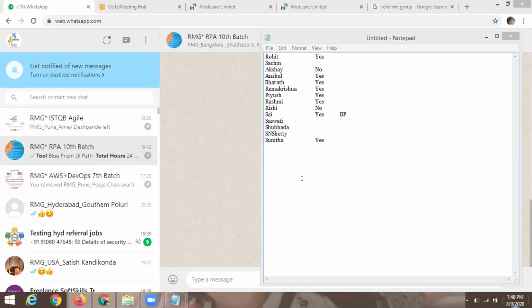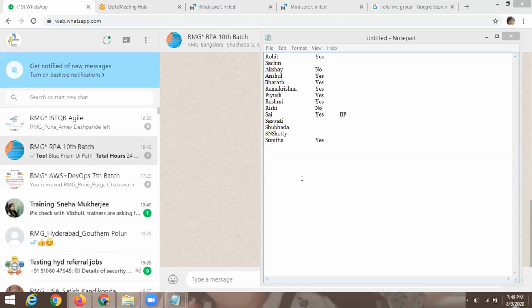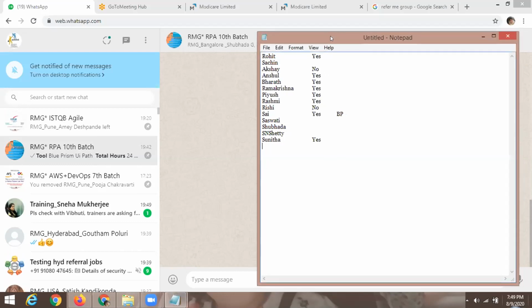And this is a request, like I said in each workshop, at the end of the demo, please upgrade yourself. Not necessarily that you join the Refer Me group or anywhere, but choose the platform wisely. Nowadays, it is not optional, it is mandatory to upgrade yourself because of new technology. At the start of the session I said we are confused about what to do, right? RPA is one of the leading technologies, and believe me, for the next 2 or 3 years this will give a lot of jobs to people, and it is very easy to learn and very easy to switch.